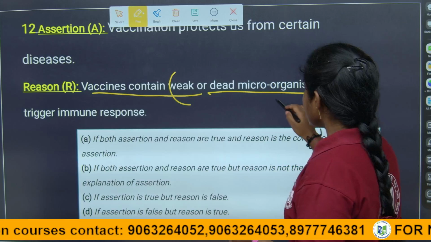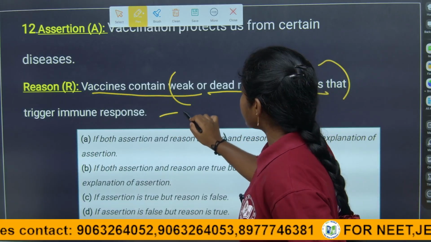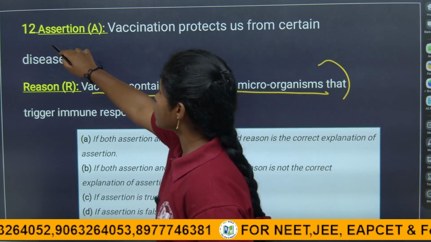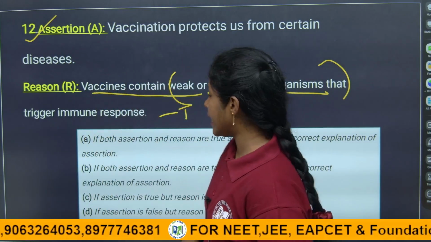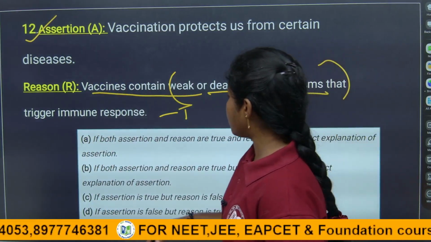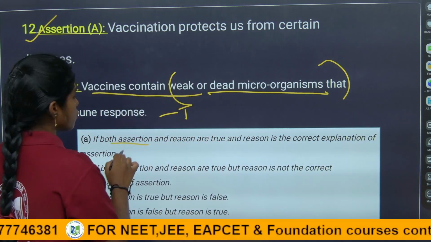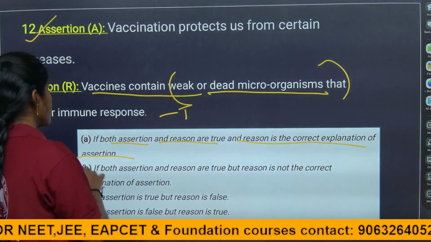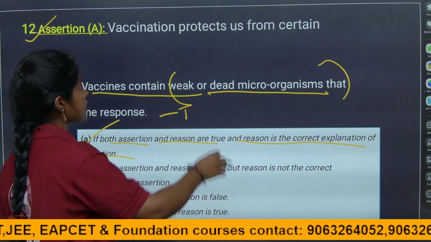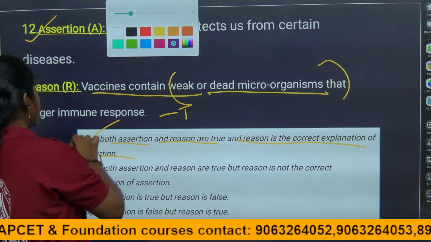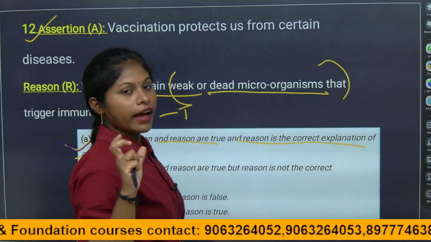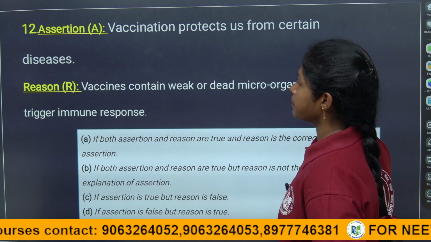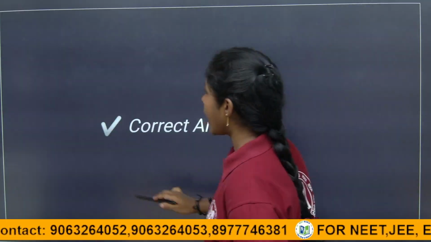So here the reason is also true and it is the correct explanation for the assertion. So the answer is A. A is the answer for this question. Here the assertion is true and the reason is true, and the reason is the correct explanation of the assertion. So here the answer is A, children, because the reason given is apt for the assertion and the assertion is also true, right? So A is the answer for it.